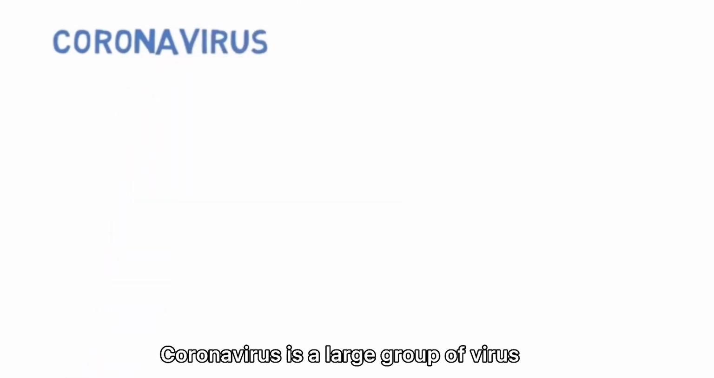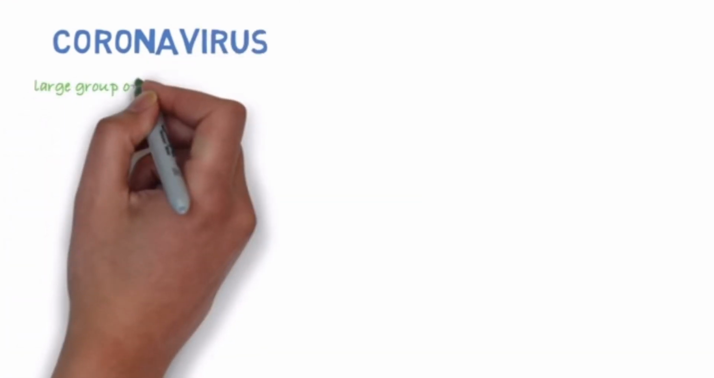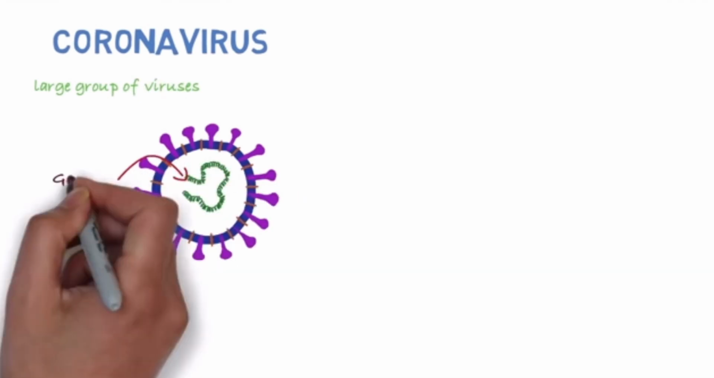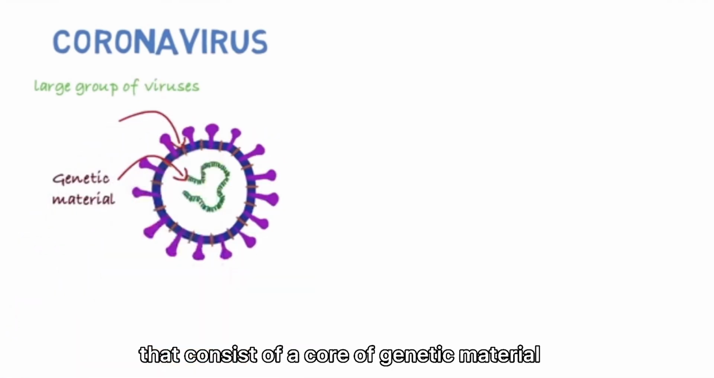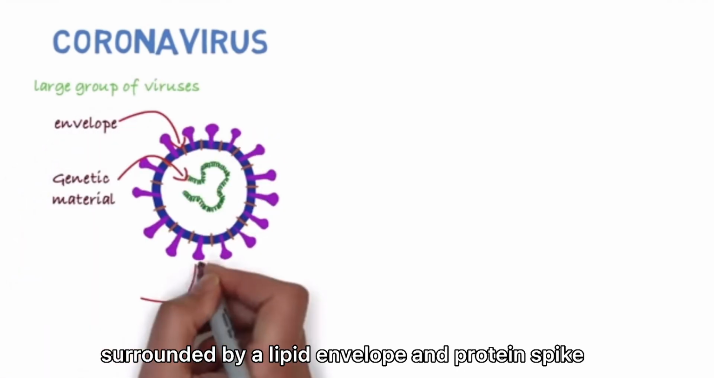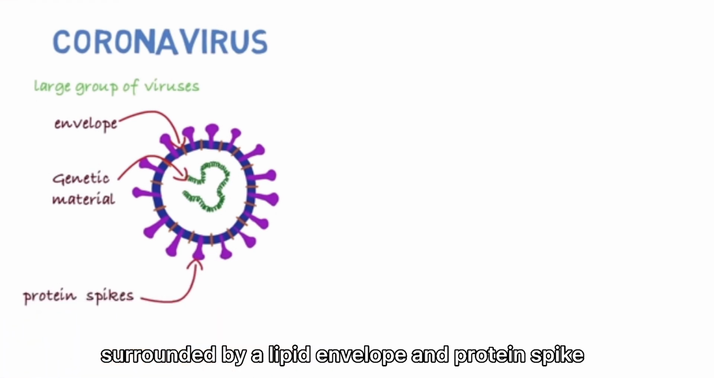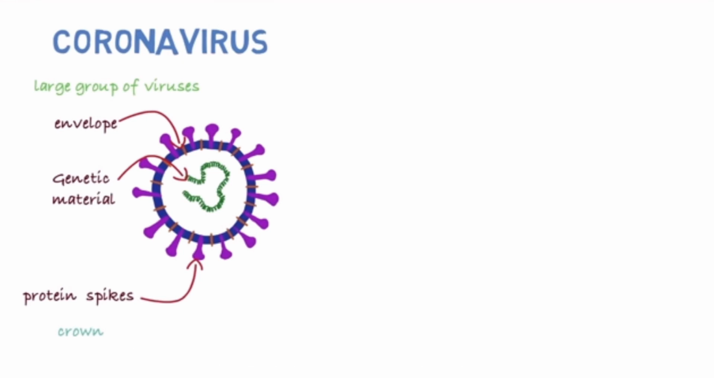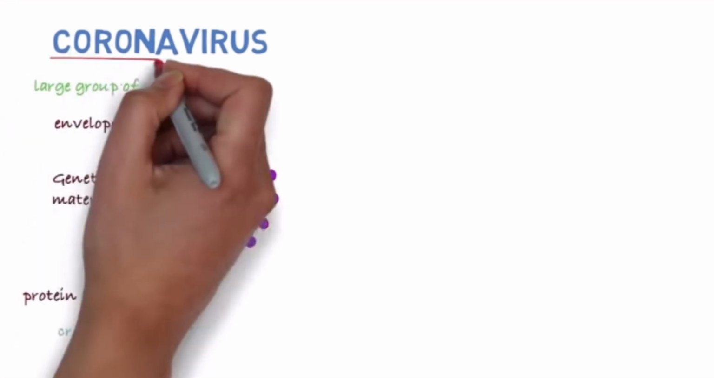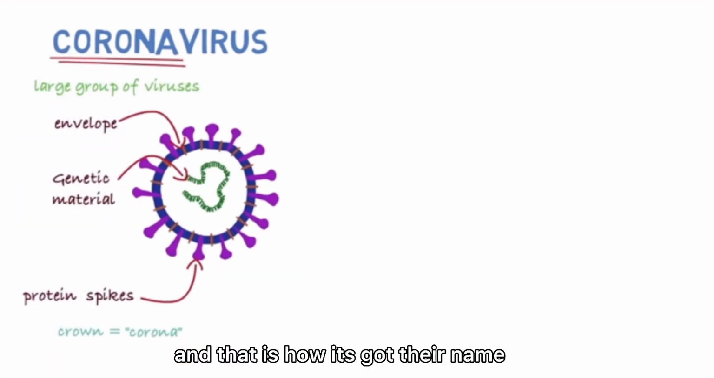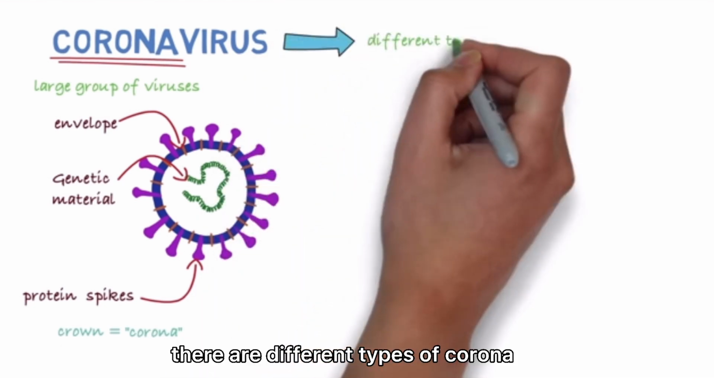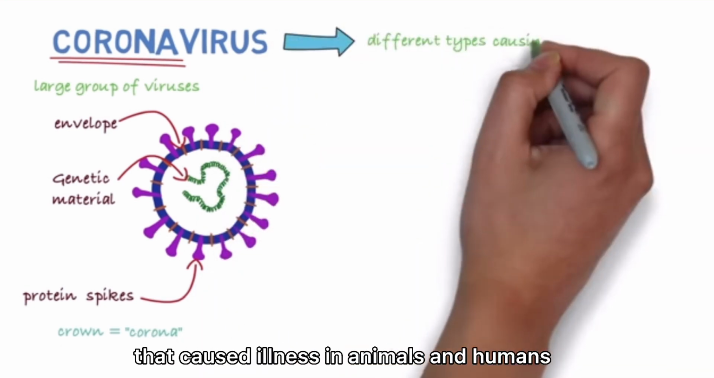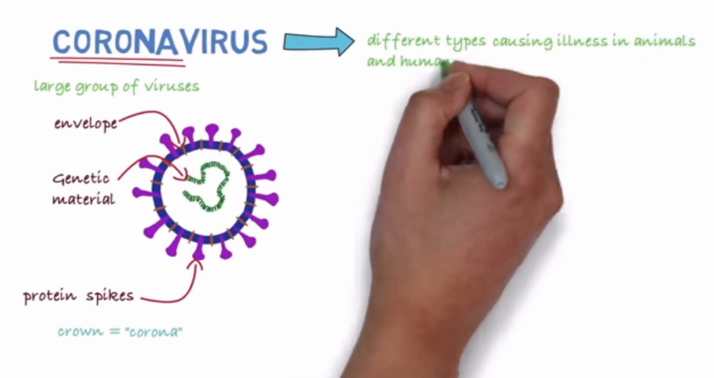What is coronavirus? Coronavirus is a large group of viruses that consists of a core of genetic material surrounded by a lipid envelope with protein spikes. It gives the appearance of a crown, and crown in Latin is called corona, and that is how this virus got its name. There are different types of coronavirus that cause illness in animals and humans.